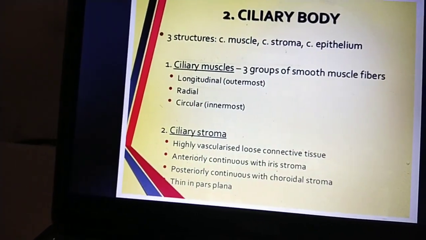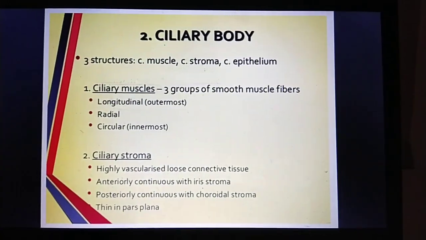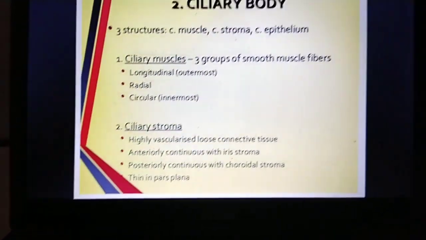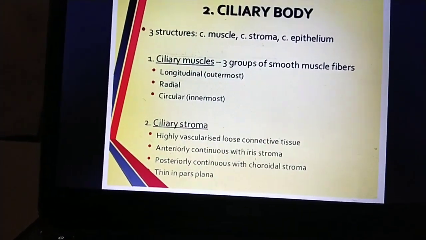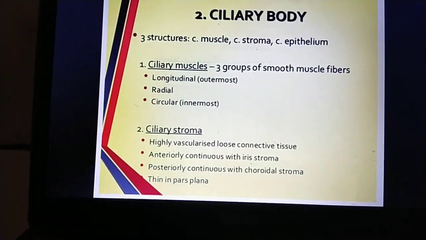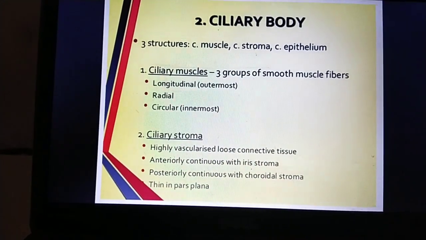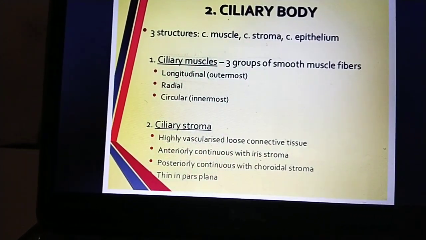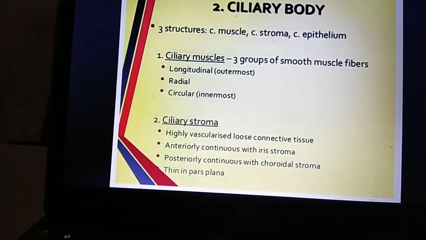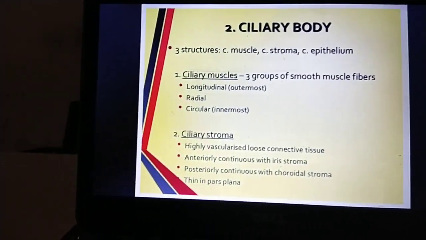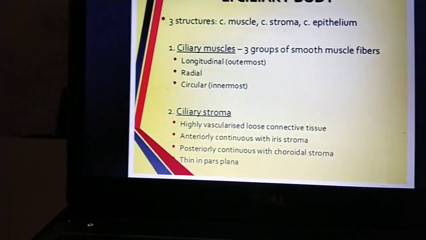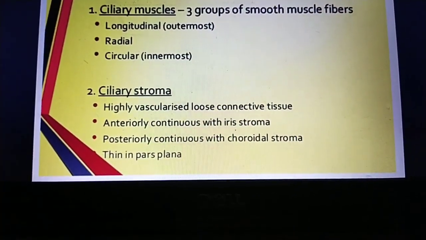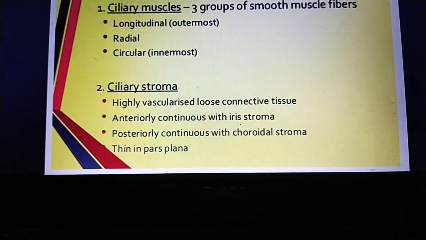The stroma gives support; it is the connective tissue. The name itself denotes a supportive structure, a highly vascularized loose connective tissue. Anteriorly it is continuous with the iris stroma, and posteriorly it is continuous with the choroidal stroma. The stroma is thin at the pars plana.